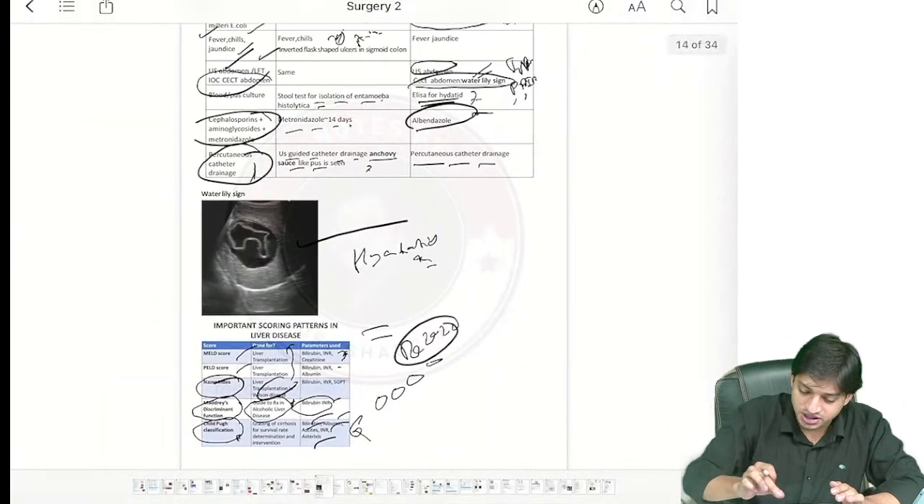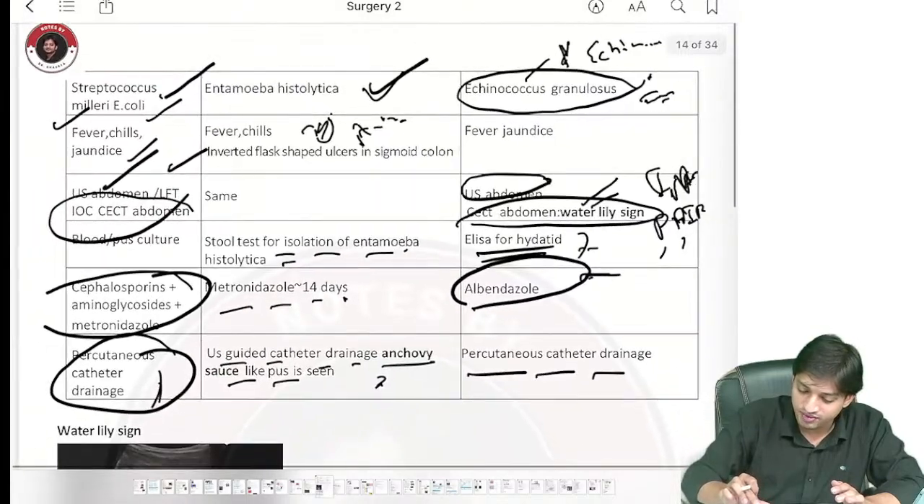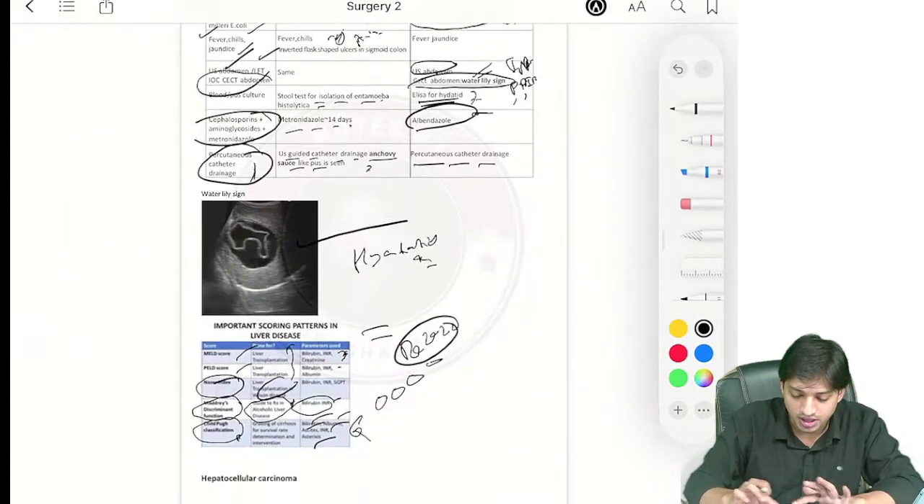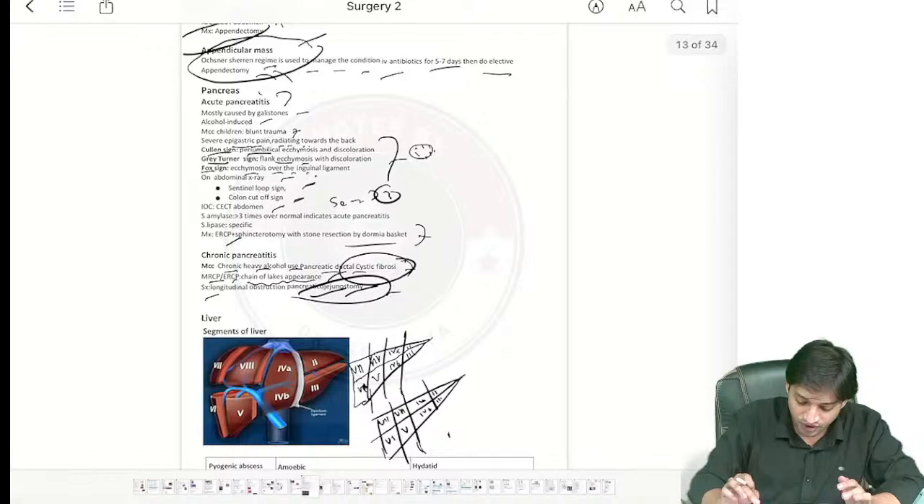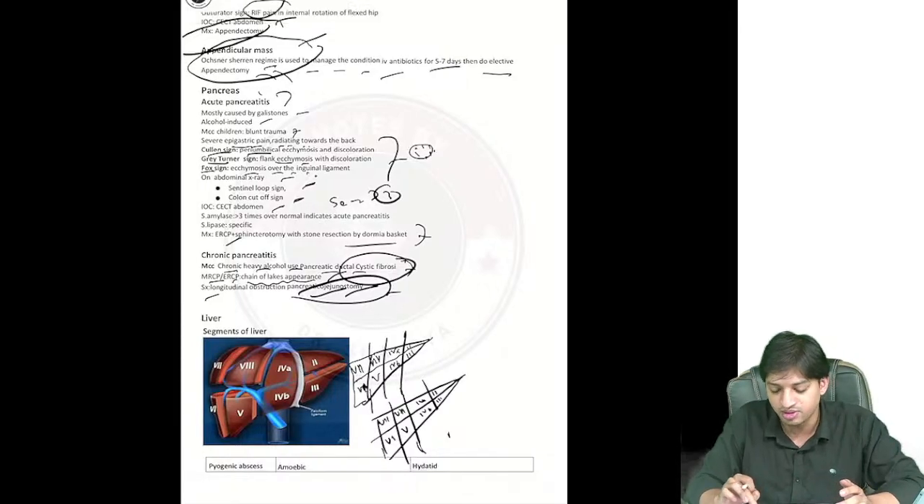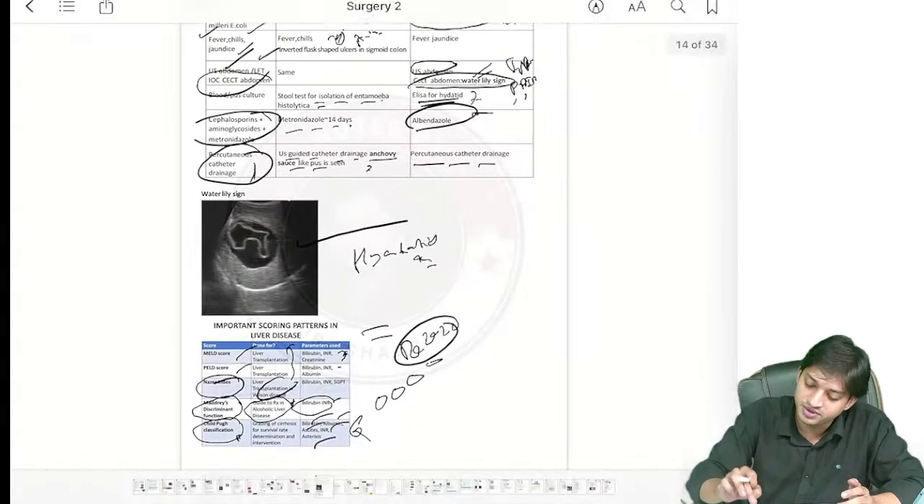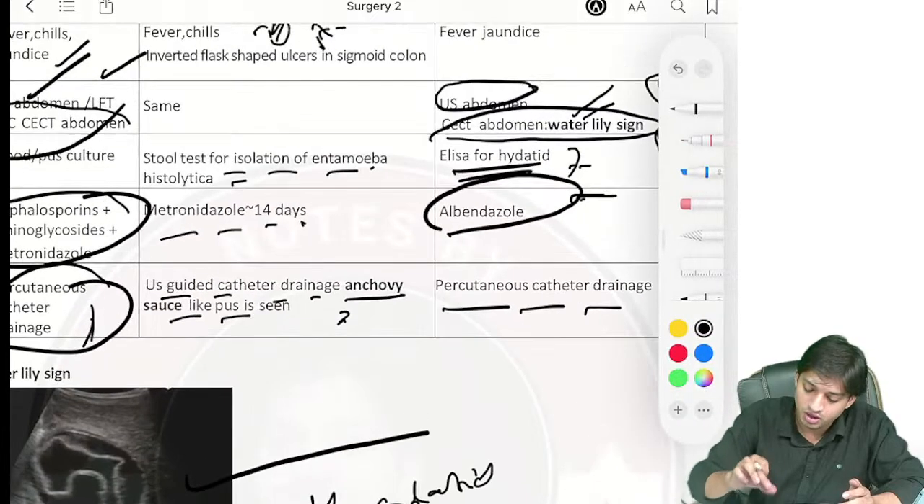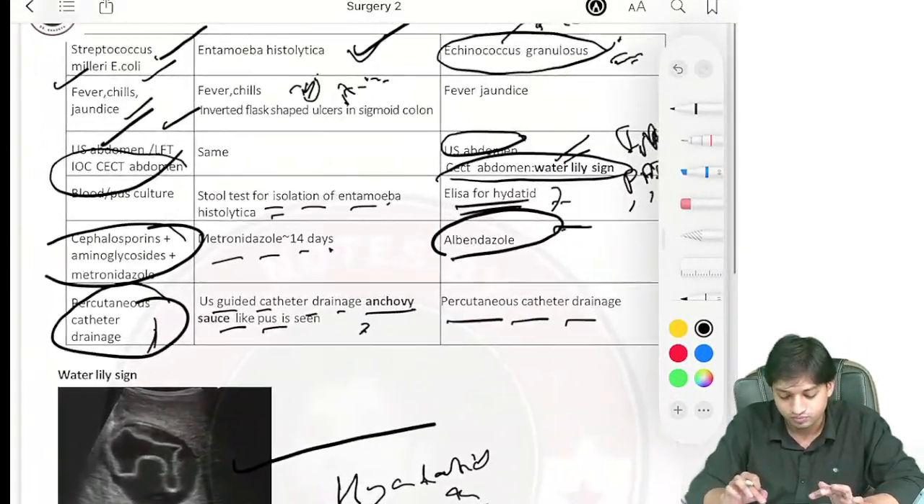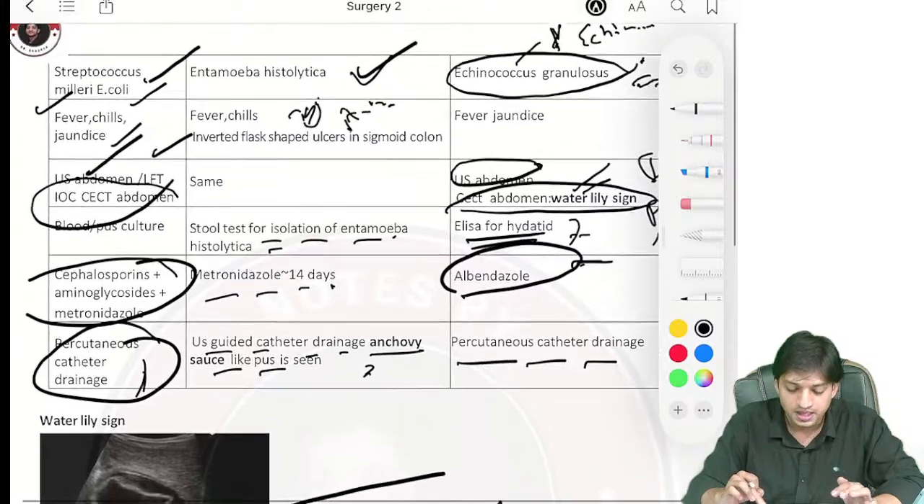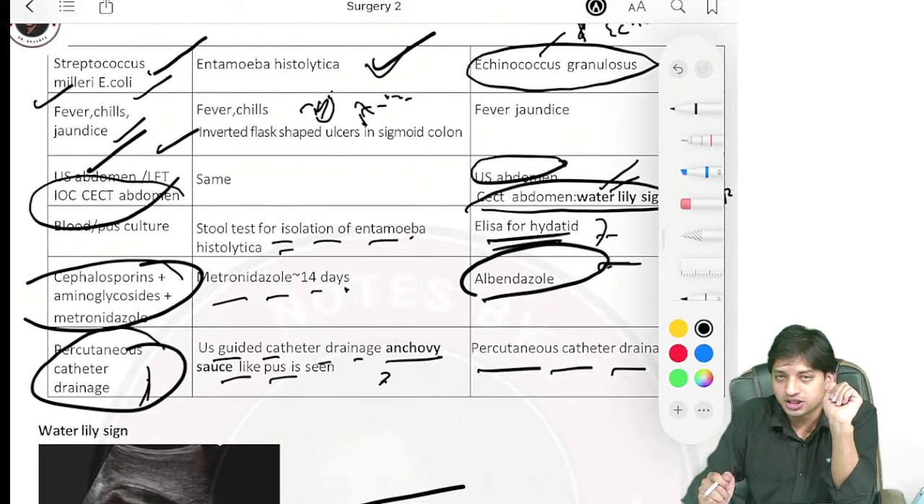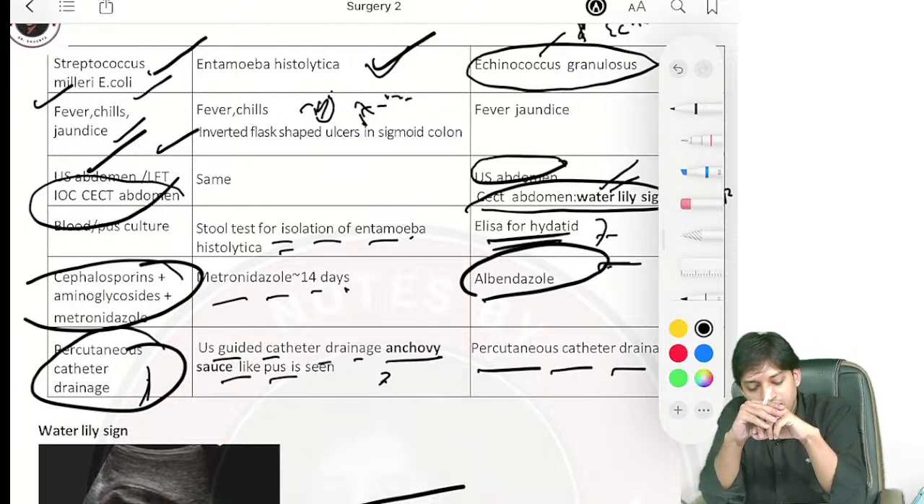Now different abscesses, integrating micro and everything, we will discuss here itself. So first we will be discussing the pyogenic abscess, then the amoebic and the hydatid liver abscess, or hydatid cyst. Now see here, pyogenic abscess, it is happening due to streptococcus, you know, E. coli infection can be there.